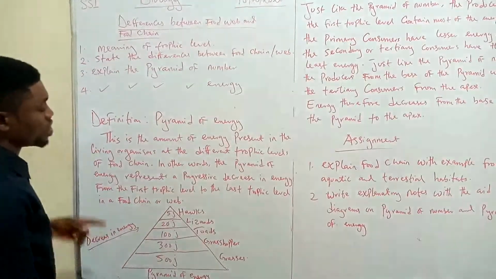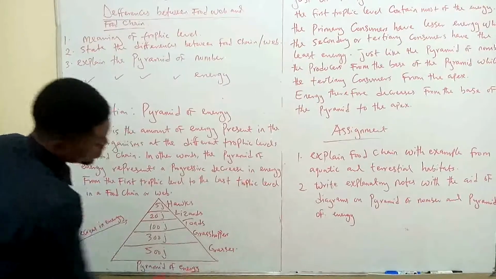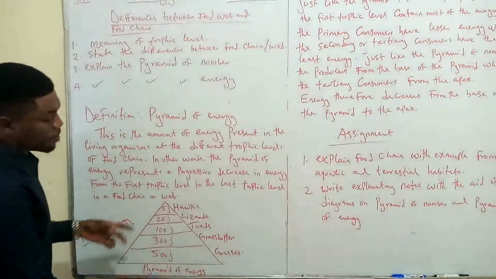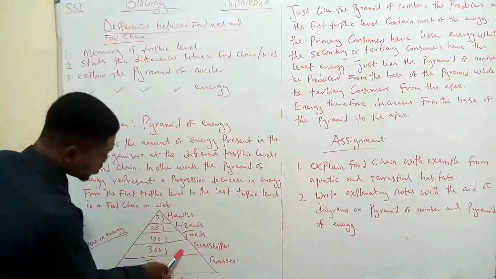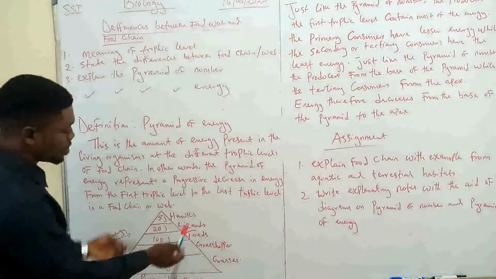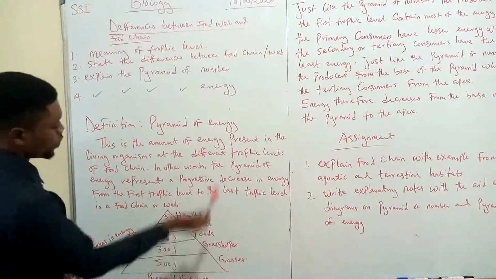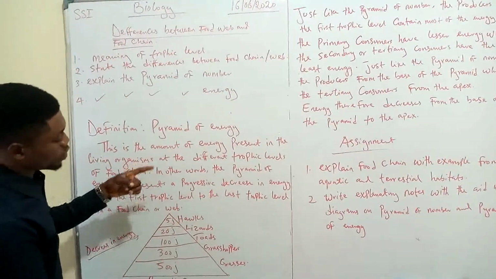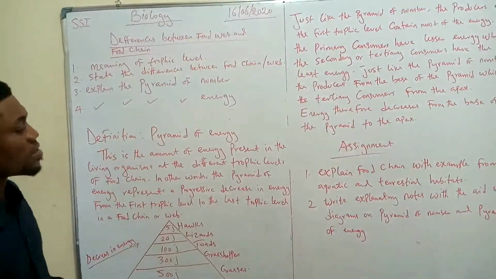Remember what I told you when we were doing the pyramid of numbers, that we had 40 grasses here being consumed by just 12 grasshoppers, and 12 grasshoppers being consumed by just a few lizards, and a few hawks consuming a greater number of lizards.